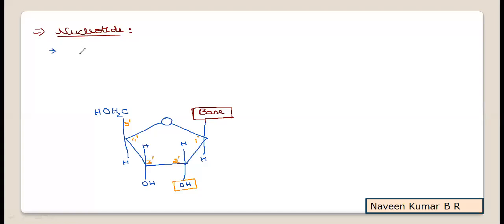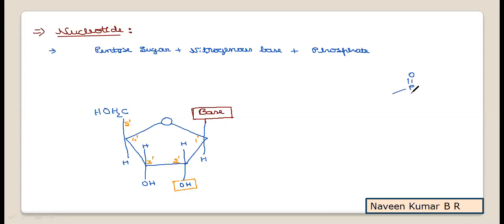As said in the beginning, a combination of the pentose sugar with a nitrogenous base and with phosphoric acid, that is phosphate. H3PO4 is known as phosphoric acid.